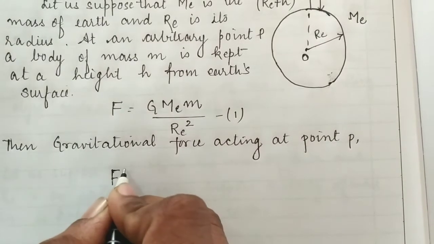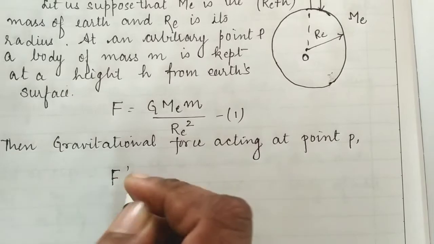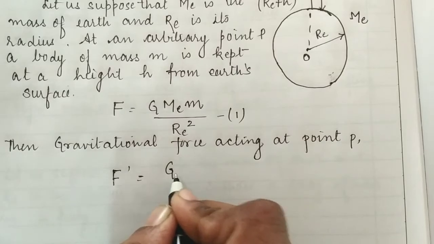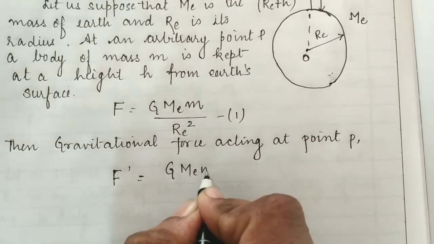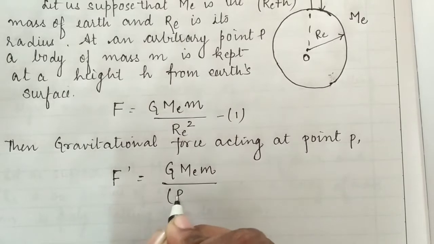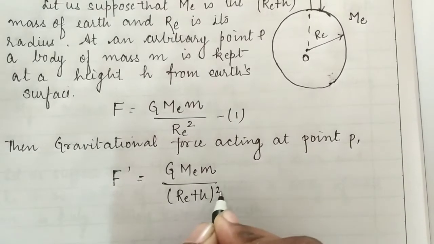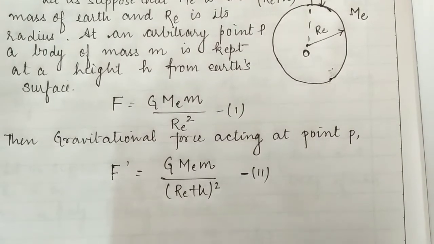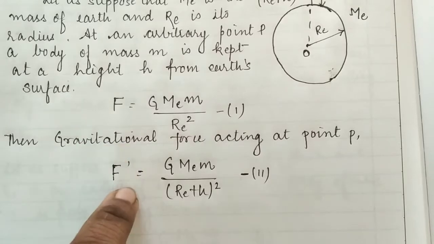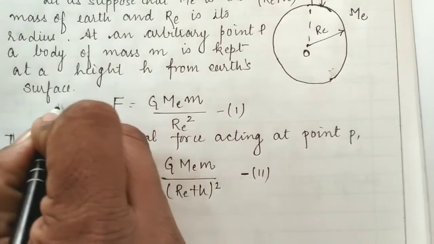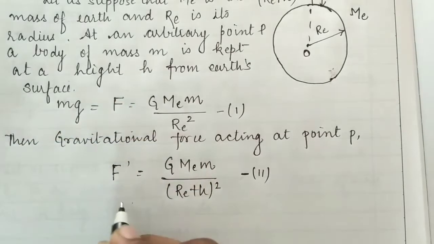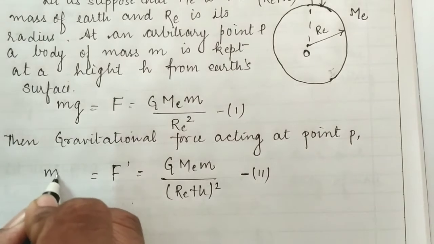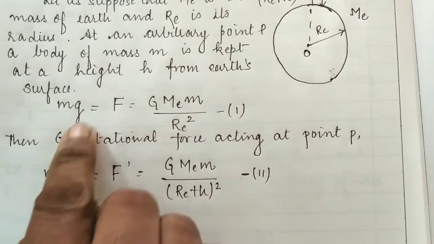Now as the distance changes, the variation in the gravitational force also takes place. So F dash equals G, which is a constant, ME m upon RE plus h whole square, because the object is taken at an arbitrary point P from the earth's surface. Okay, as we know, these both are gravitational forces, from here we can write that F equals mg. And now when the object is kept at a distance h from the earth's surface, g becomes g dash. Here the variation takes place, g becomes g dash.